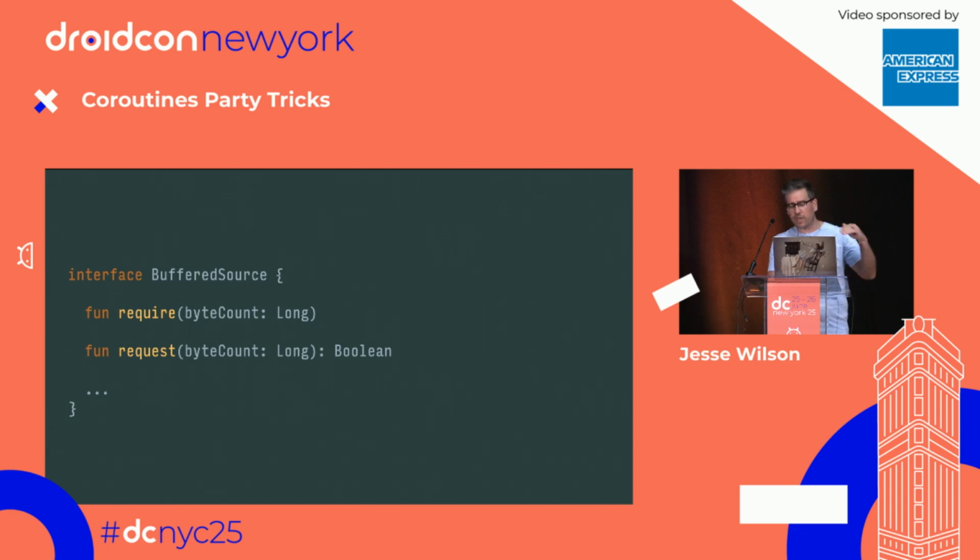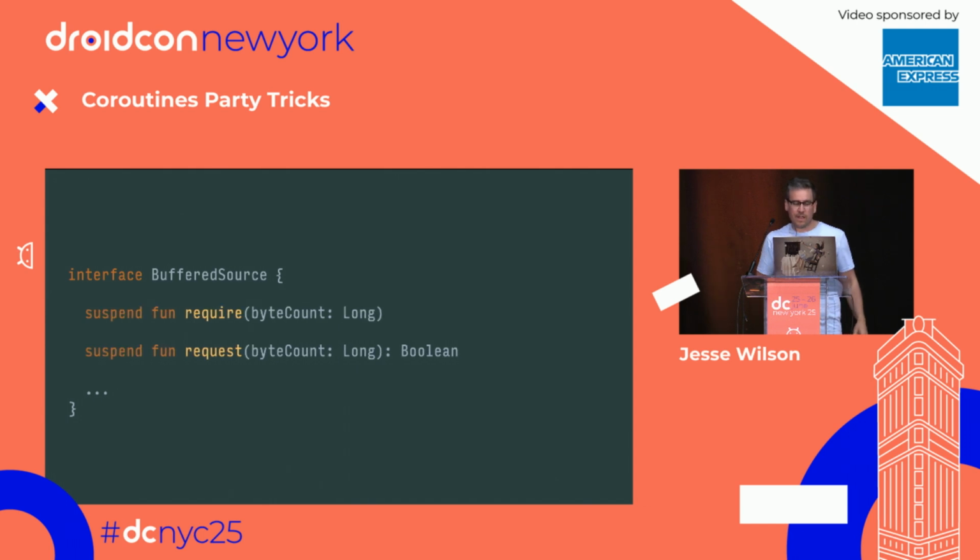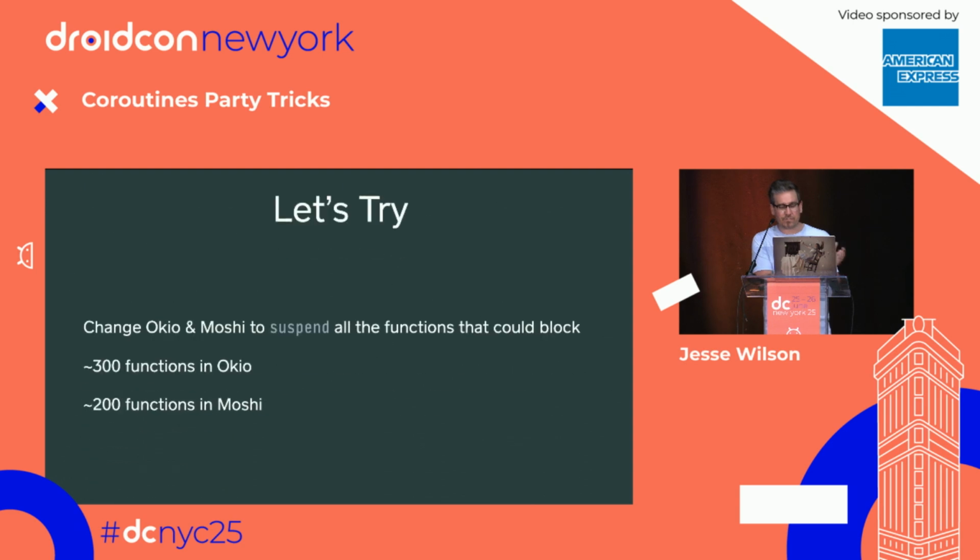I'm going to take the Okio BufferedSource interface and focus on two functions. Require says I demand that this source has 10 bytes. If there's not 10 bytes, explode. And request says, hey, is there 10 bytes? It will block until either there's an EOF or until those 10 bytes are available. We're going to take that API and rewrite it with suspend and see what happens. When we add suspend to any of the functions in Okio, we have to make it also happen in the functions that it calls and the functions that call it.